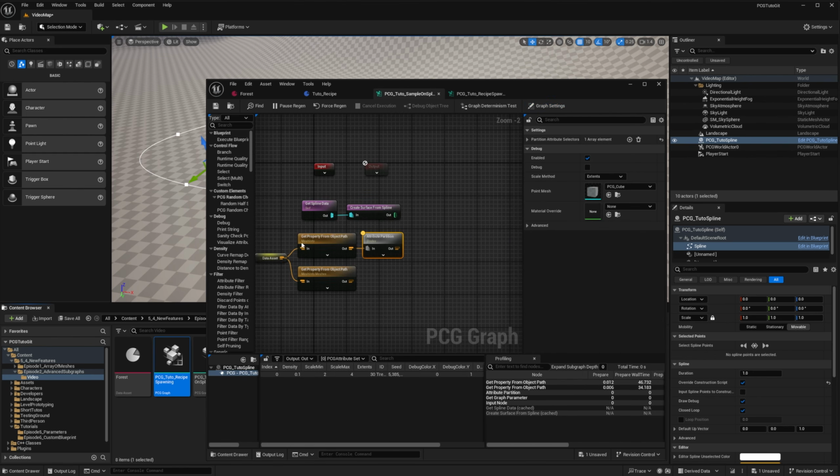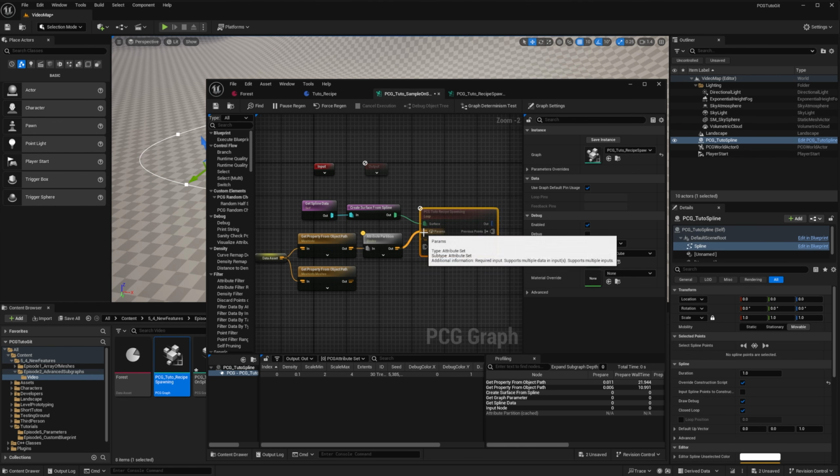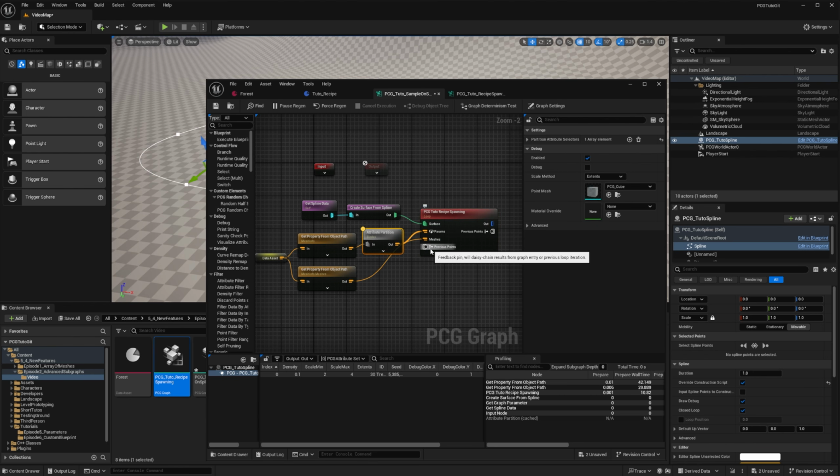So I can go back to my original graph, and I can drag and drop the PCG graph into my graph, and then I can just create a loop node from it. I'm going to plug the surface. I'm going to plug my params, going to plug my meshes, and I plug nothing into previous points because it will be just generated inside this loop.